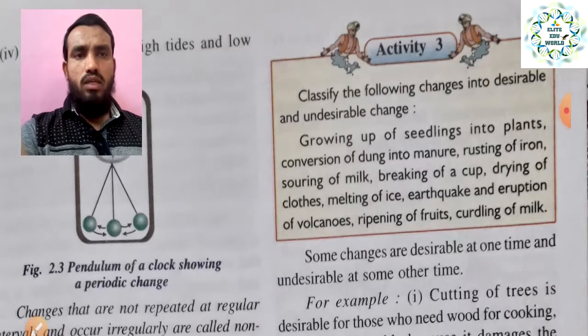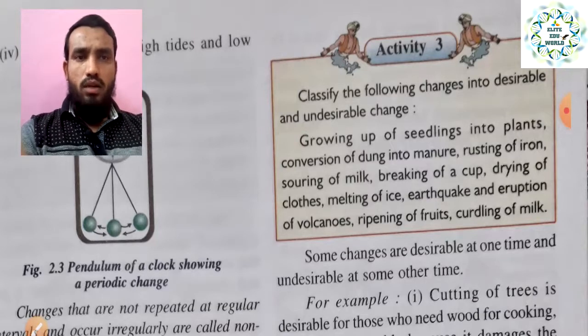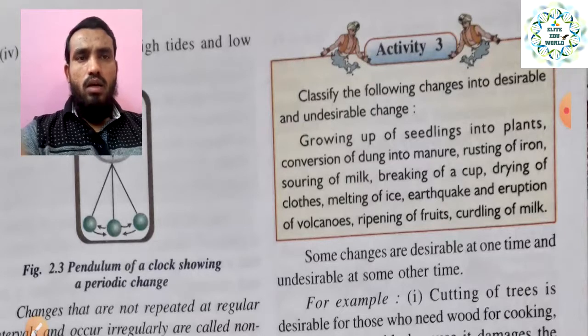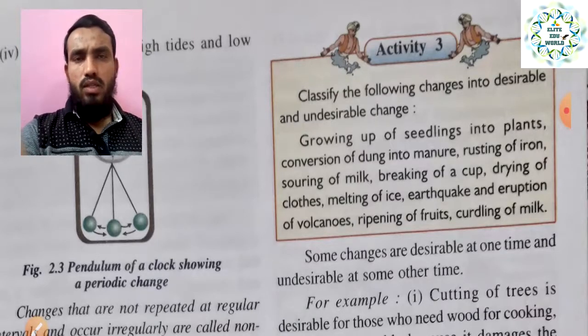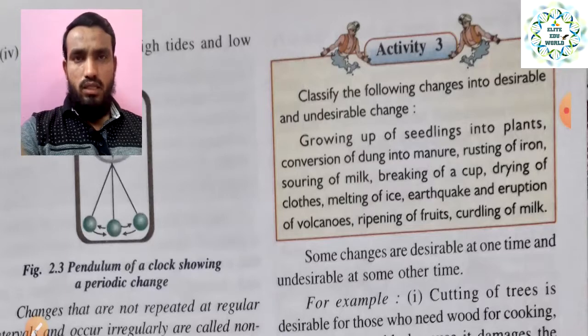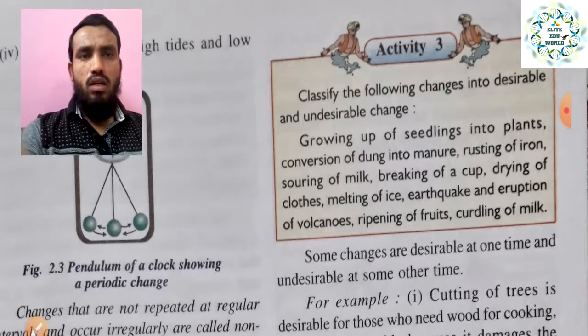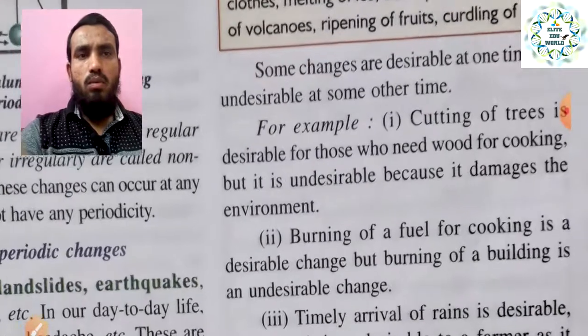Or conversion of the dung into manure, rusting of iron, storing of milk, and breaking of cups, drying of cloths, melting of ice, earthquake. So many examples are given here. So you just make a chart or a table, one for desirable change and one for undesirable change, and segregate these changes and classify which are going to be desirable changes and which are going to be undesirable changes, right? So it will give you a better idea about this chapter.